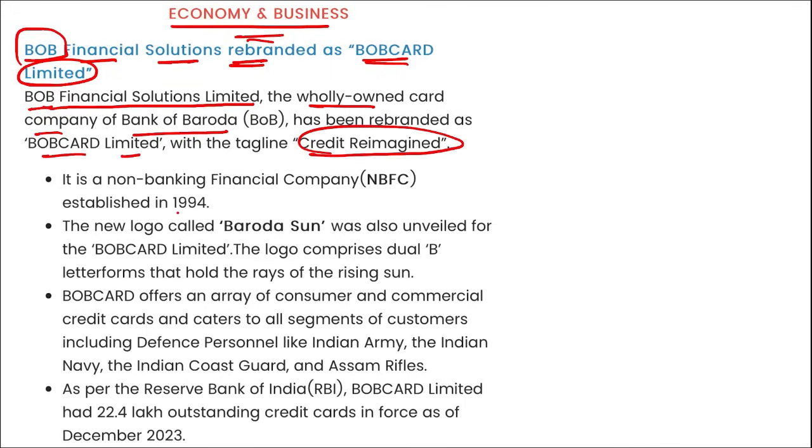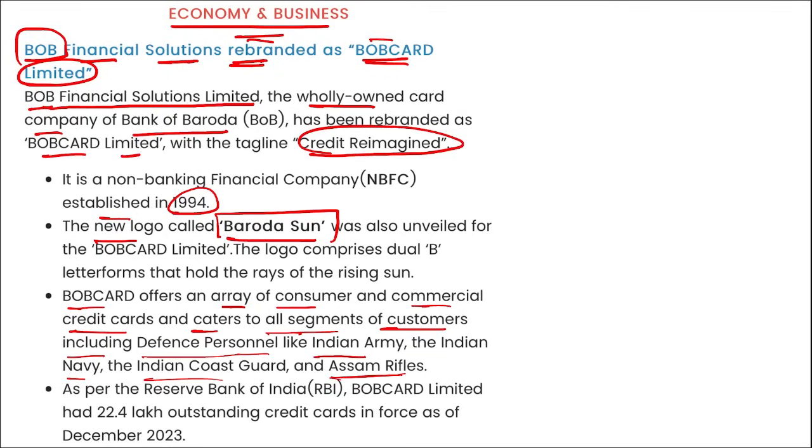It is an NBFC that was established in 1994. The new logo is called Baroda Sun. Baroda Sun, this is the new logo of Bank of Baroda Card Limited, that is Bob Card Limited. Right? Then this Bob Card offers an array of consumer and commercial credit cards and caters to all segments of customers, including defense personnel like Indian Army, Indian Navy, Indian Coast Guard and Assam Rifles.